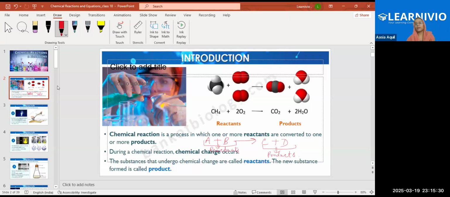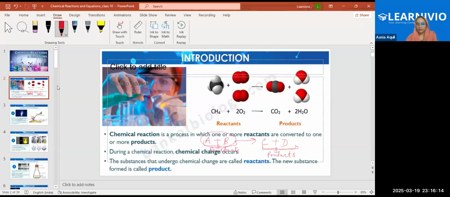So basically, during a chemical reaction, chemical change takes place. The substances that undergo chemical change are called reactants. Like here, A and B undergo a chemical change and form C and D as products. So there are two products, C and D, and two reactants, A plus B. Clear?